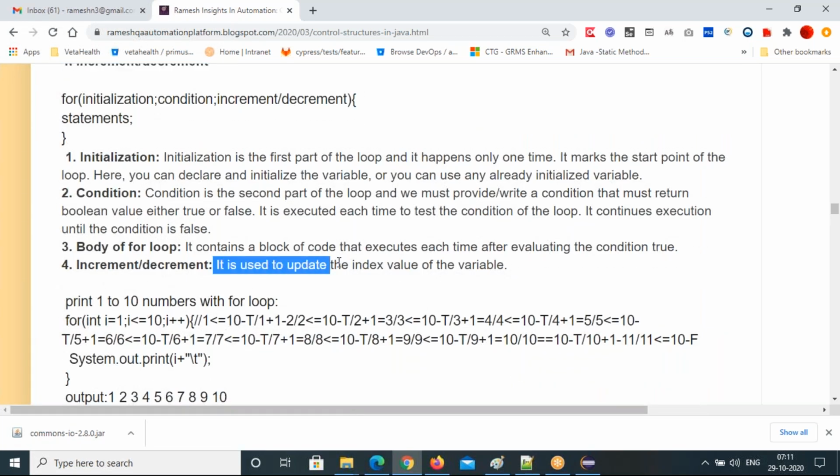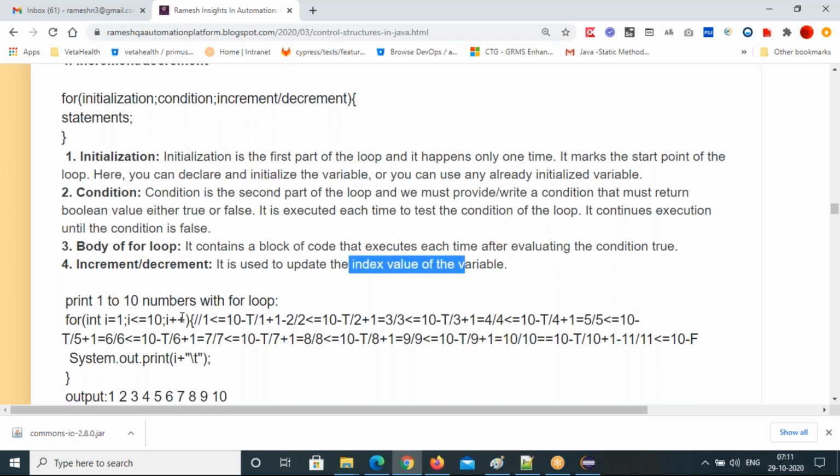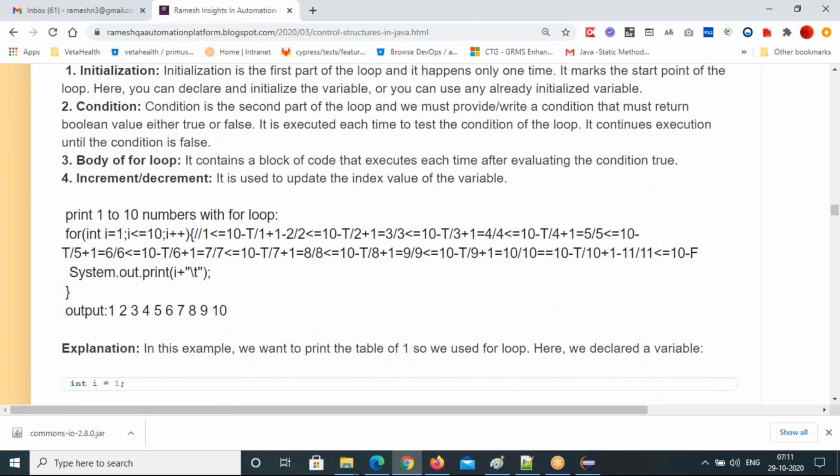This is used to update the index value of the variable which you used in the initialization place, right? That one. So see, print 1 to 10 numbers with a for loop.